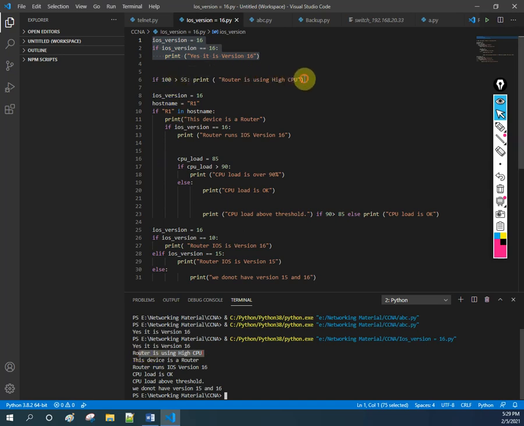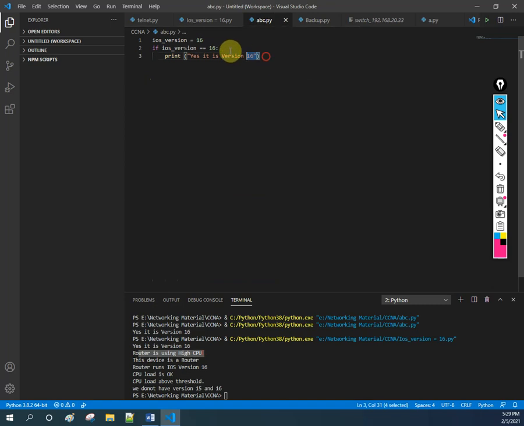Let me copy and paste, because maybe you will feel confusion. I will go in here. Let me delete this one. Okay, the first one is finished, no need for it here. Now I will paste the second configuration, the second code. See here what I am saying, if 100 is greater than 55. Depending upon your logic, whatever logic you want to use, you can use. I am just taking an example here.